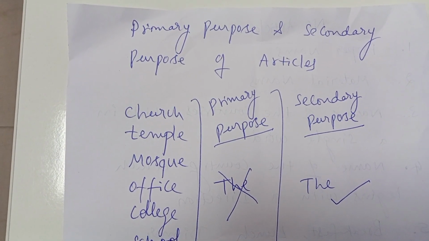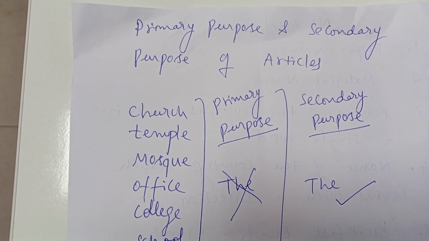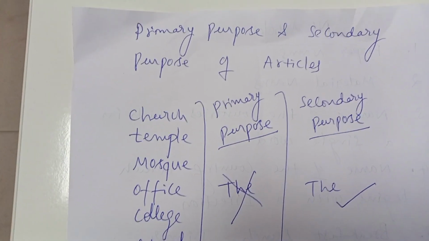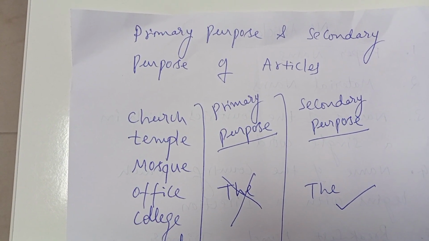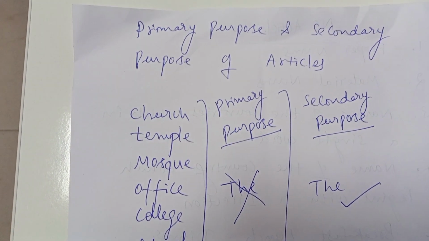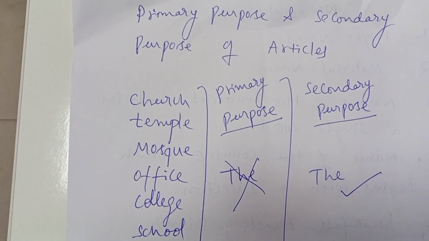And here I would like to explain one point regarding articles: the primary purpose and secondary purpose of articles. What is this point?